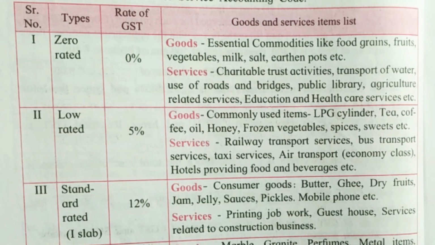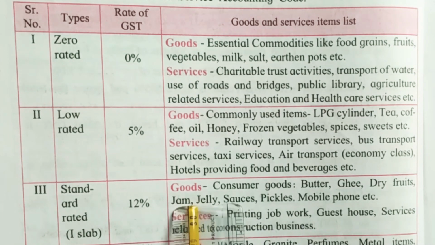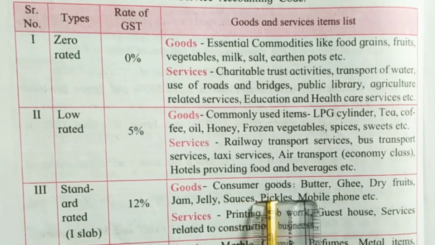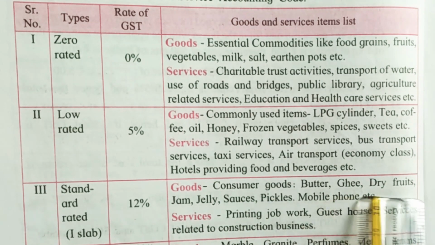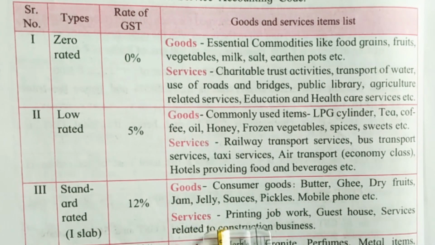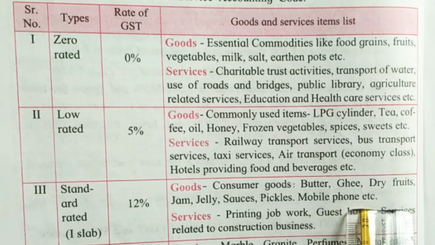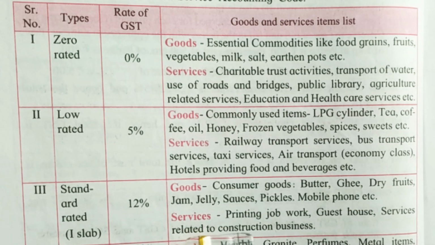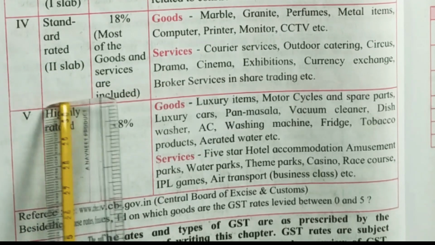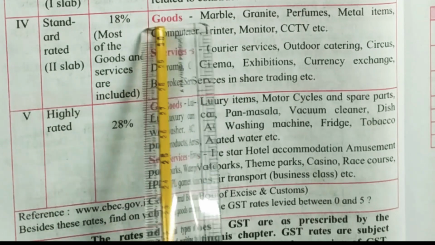Now the third is standard rated, that is the first slab, which is 12% GST. The rate of GST is 12%. The goods on which there is 12% GST are consumer goods like butter, ghee, dry foods, jam, jelly, sauce, pickles, mobile phones, etc. Then services on which there is 12% GST are printing job work, guest house, and services related to construction and business. Then the next is the standard rate slab 2, which is 18%.